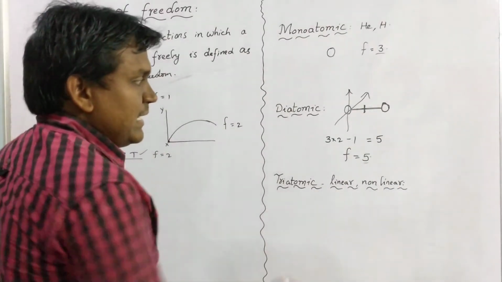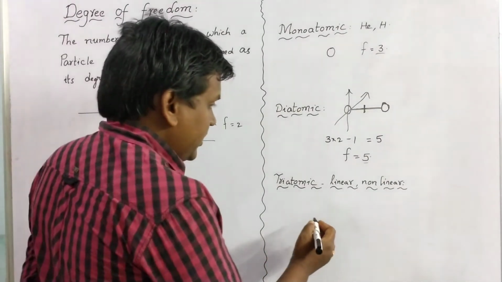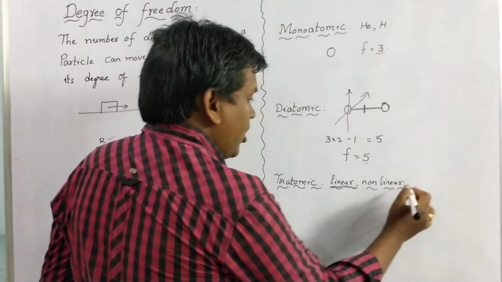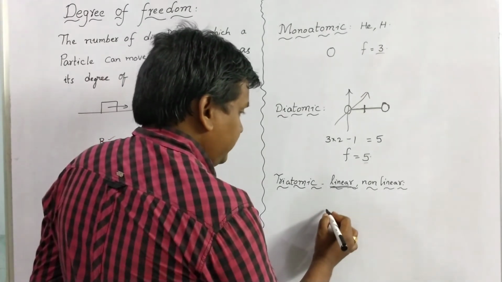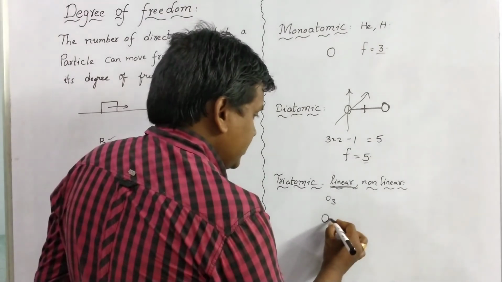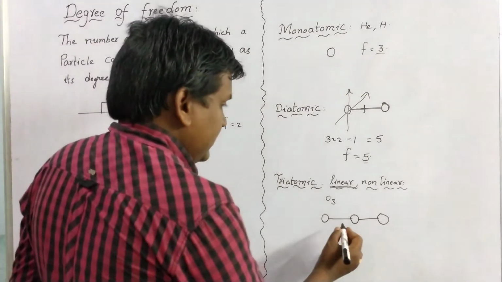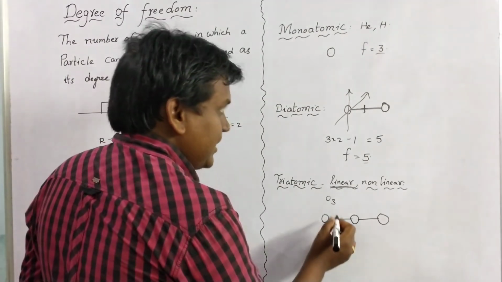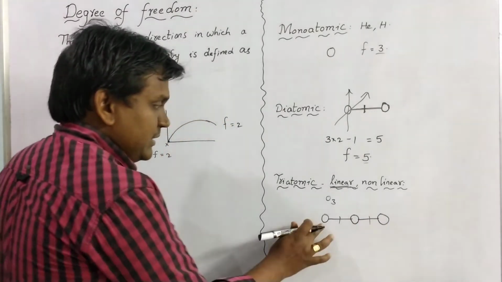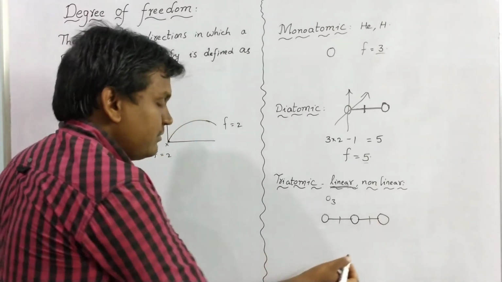And now coming to triatomic or polyatomic molecules. For triatomic or polyatomic molecules, we can discuss two different cases, linear and non-linear. If you consider O3, oxygen atoms, linear, so like this they are connected. So how many restrictions are there? This is one restriction and this is one restriction. This atom can move in 3 different ways, this also can move in 3 different ways, and this also can move in 3 different ways.